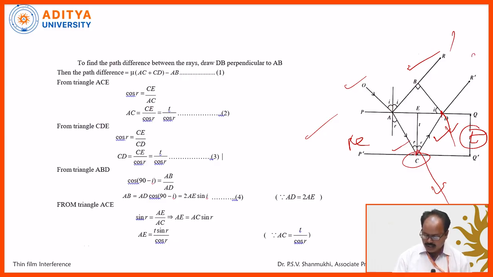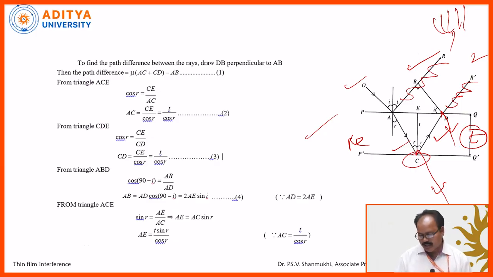In that way, the light ray undergoes multiple reflections and refractions. Here, this is light ray 1, light ray 2, and several other light rays also exist. But only the first two light rays contain considerable intensity. Moreover, they behave like coherent waves. That's why, whenever these two waves superimpose on each other, they produce an interference pattern containing dark and bright bands. So what is the condition for darkness, and what is the condition for brightness? That is, what are the conditions for constructive interference and destructive interference? That is what we are going to derive now.